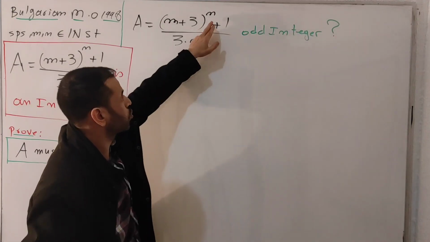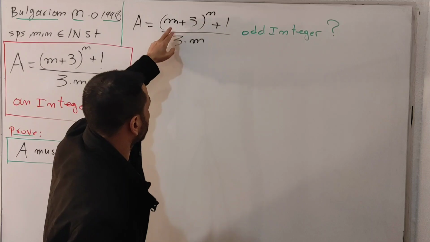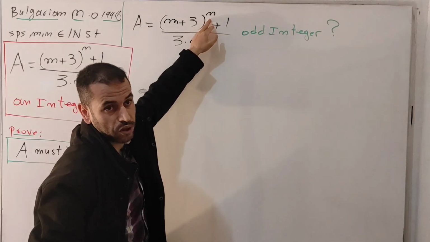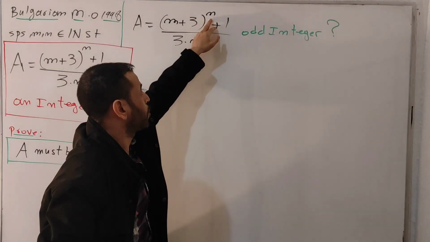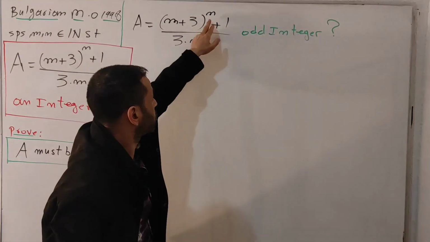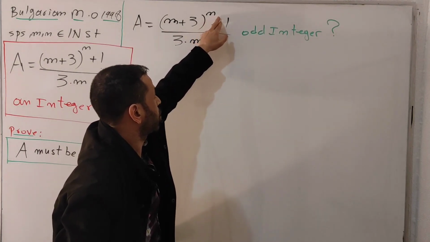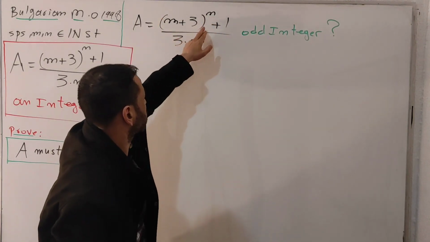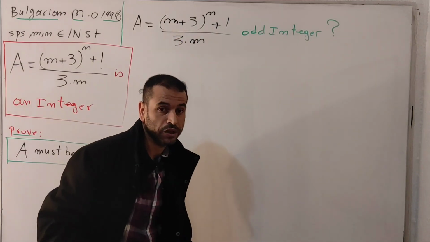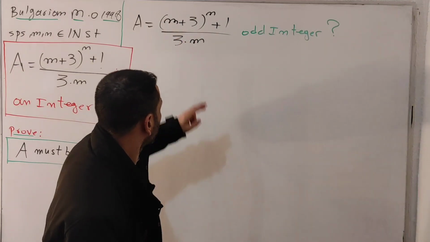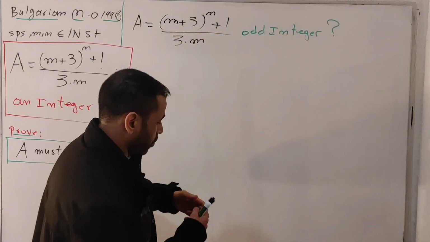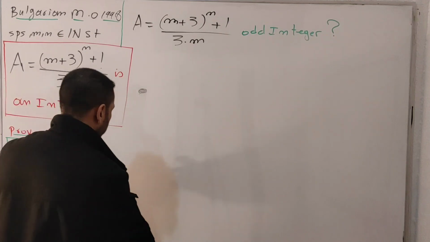So we are not going to work on n, we are going to work on m, because n is located at the exponent, so it's not going to help us find the parity of the whole system. Whether n is odd or even is not going to change anything here, but m, if odd or even, can change the whole thing. So that's our goal. We are going to check when m is an odd number and when m is an even number.